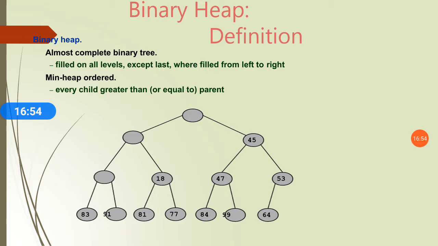Let's see this tree example. In that, the last node is incomplete. This is a binary tree, but one difference is that the right child of 53 is not completely filled. So we can say that this is a binary heap, which follows the property of the binary tree, because the last node, the last right child node, is incomplete, not completely filled. So we can say that this is a binary heap.